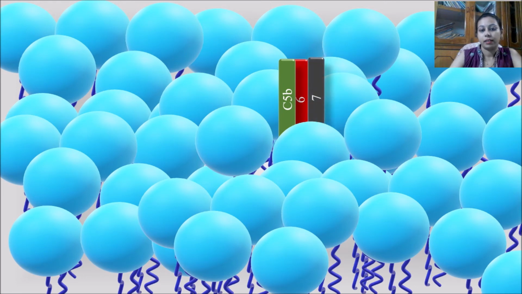As soon as the C7 component comes and binds over the surface membrane of the pathogens, what will happen? We all know that a phospholipid has a hydrophilic head and a hydrophobic tail.